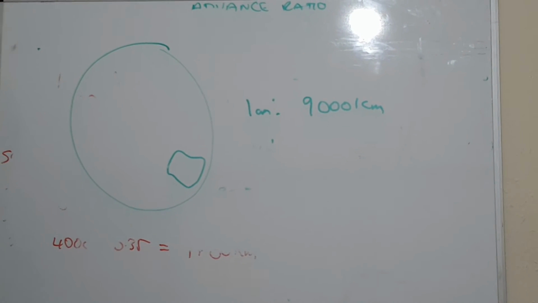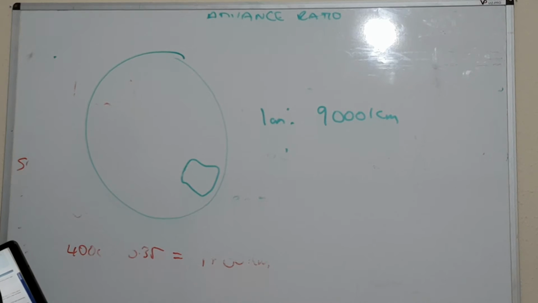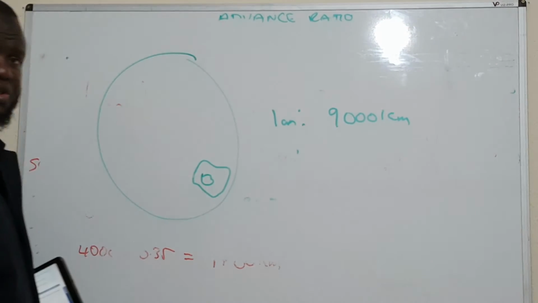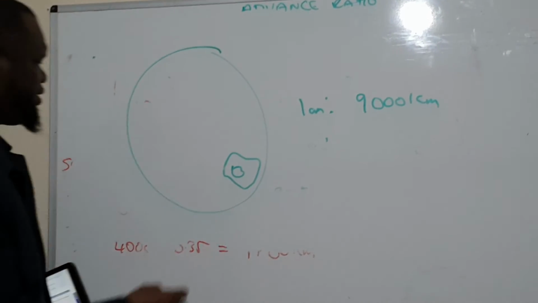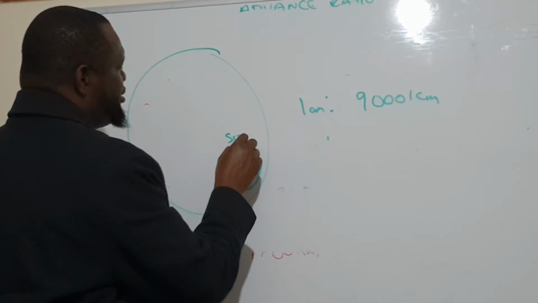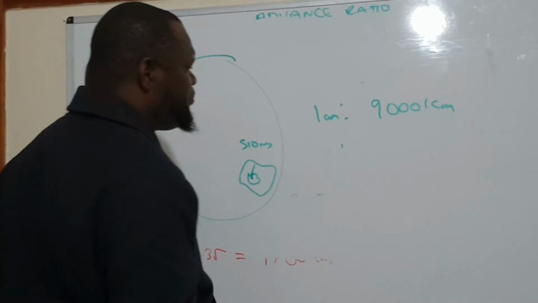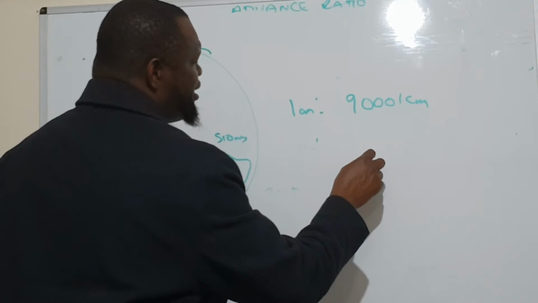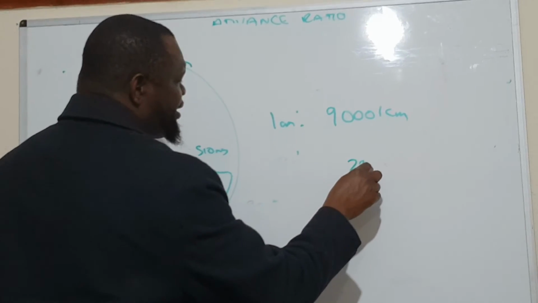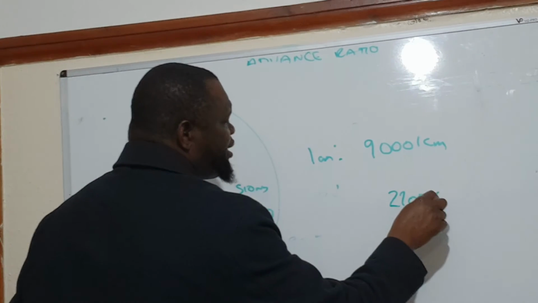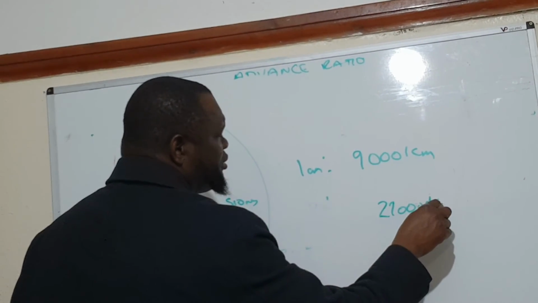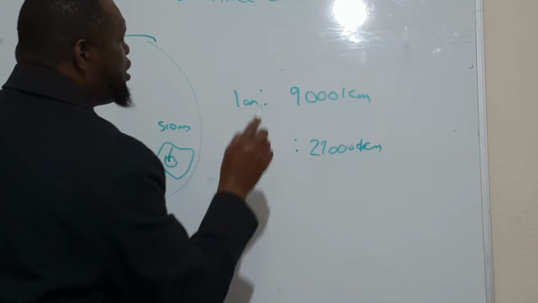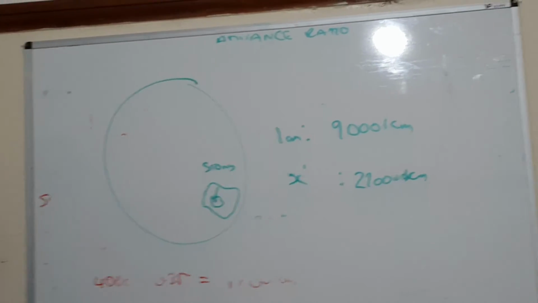So therefore, if a place, let's say their capital, what's the capital of Australia? Sydney, yes, you're right, Sydney. Okay? If Sydney is 27,000 kilometers, what would that be on the map?